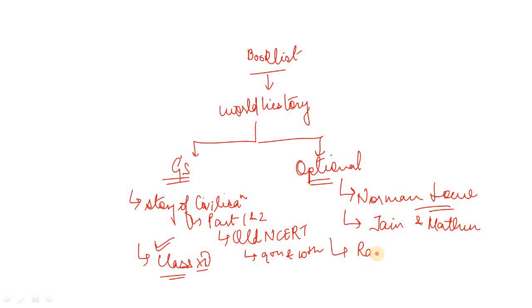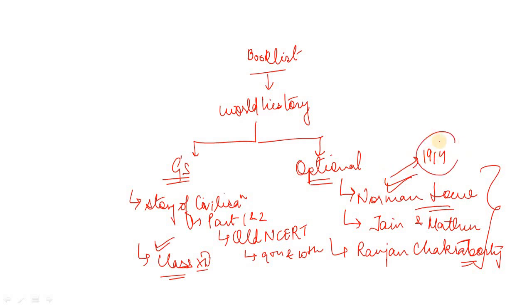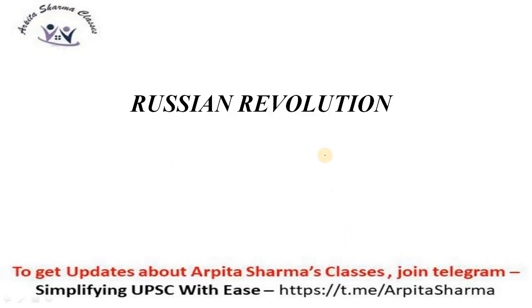You can also refer to Jain and Mathur, or Ranjan Chakrabarty, right. So, these are a few reference books, out of which the book by Norman Lowe is very good, but it covers basically the era after the World Wars, after 1914 I guess. So, it doesn't cover the previous era. For that, anyhow, you have to refer either to Jain and Mathur, or NCERTs will suffice. So, depending on what level you are preparing for history, you can refer to the following sources. Now, let us begin the topic.